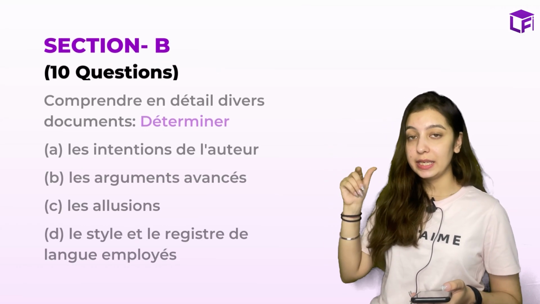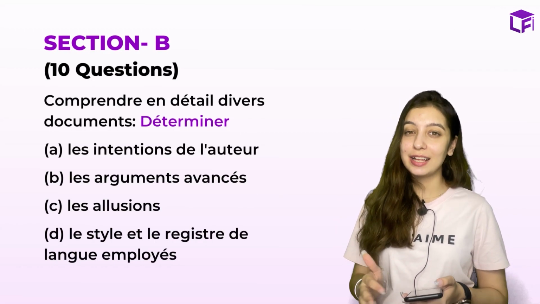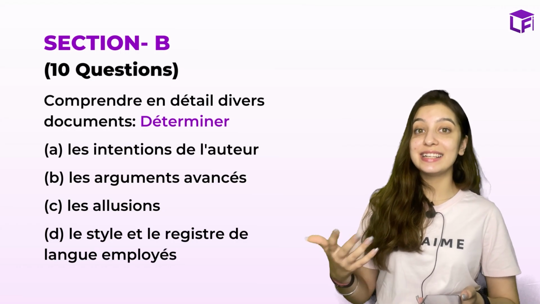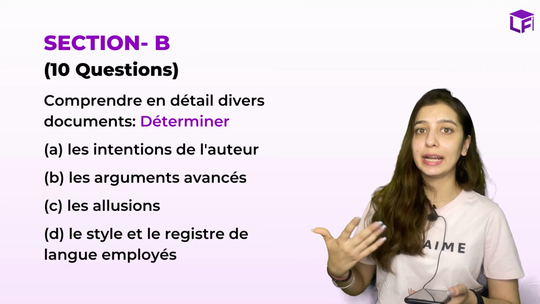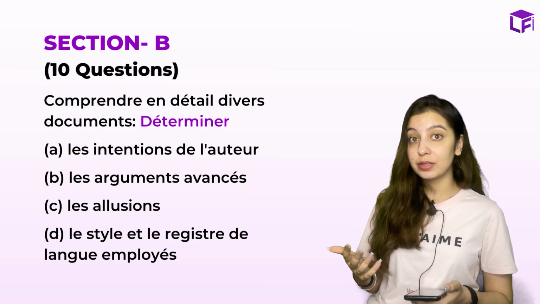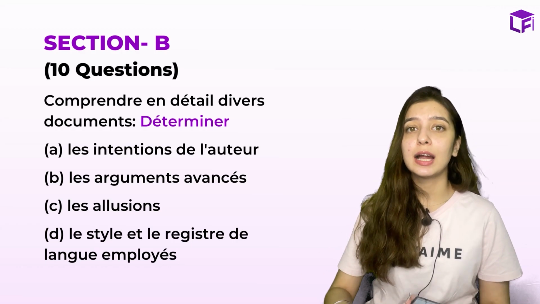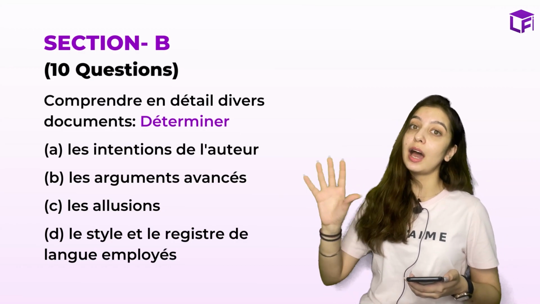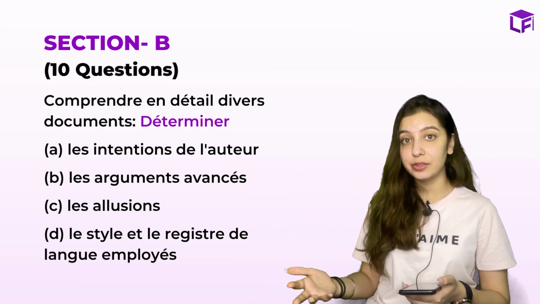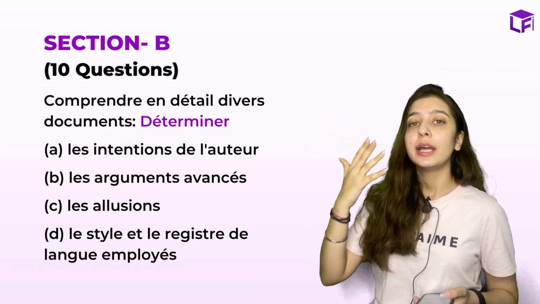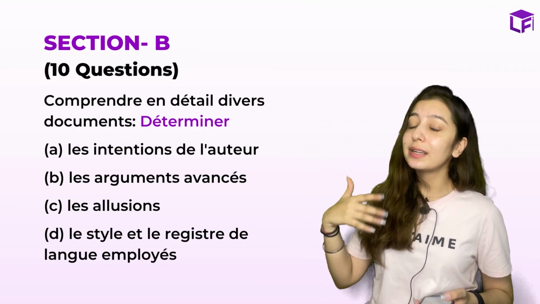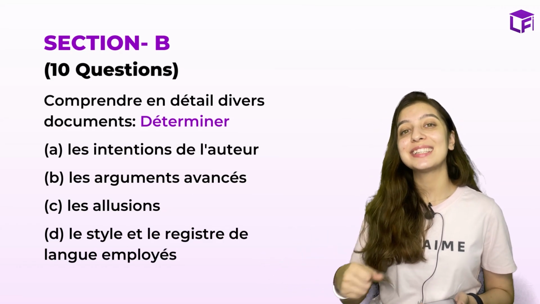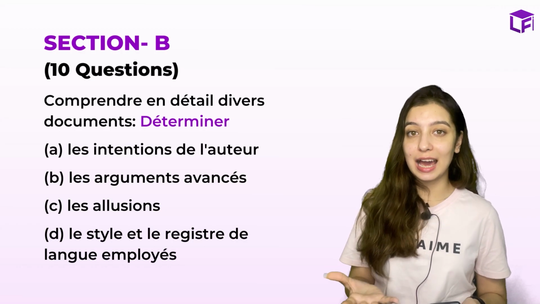Moving on to section B, here you'll have 25 questions and the objective is les intentions de l'auteur. You have to understand the intentions of the author, like what he is trying to say. Les arguments avancés, you need to understand the arguments that are thrown at you while reading. So if you see 3 arguments, you need to understand what the argument actually means. Les allusions, you have to illustrate it in your own words, like what the author really means to say. Le style et registre de la langue, and what is the style and the way of saying the message.